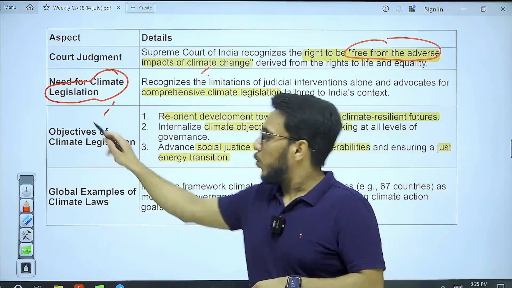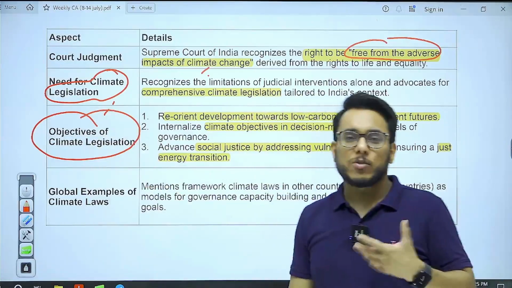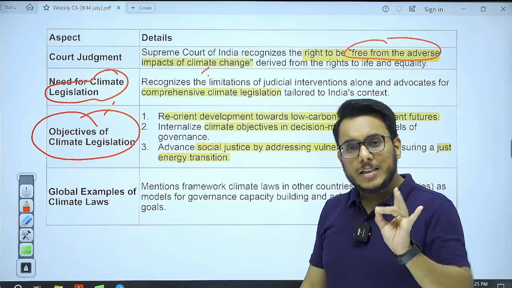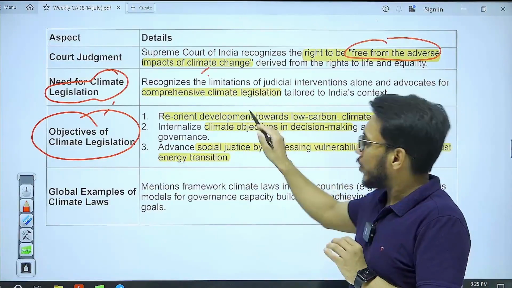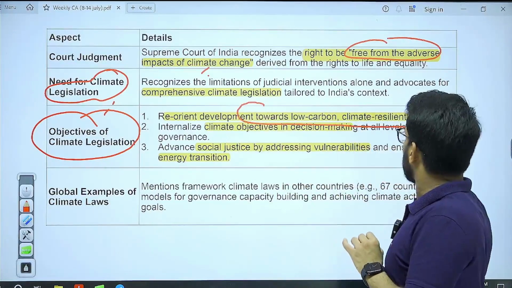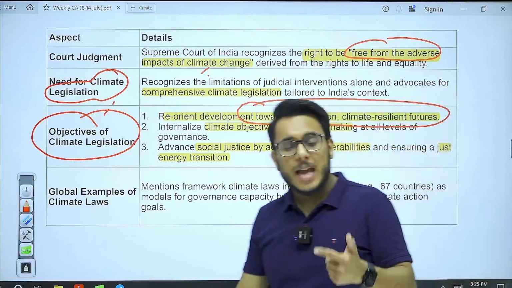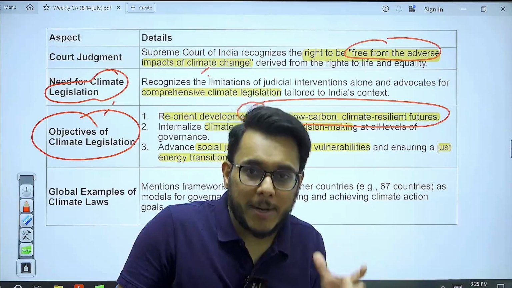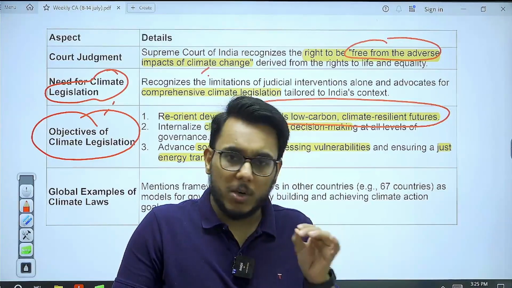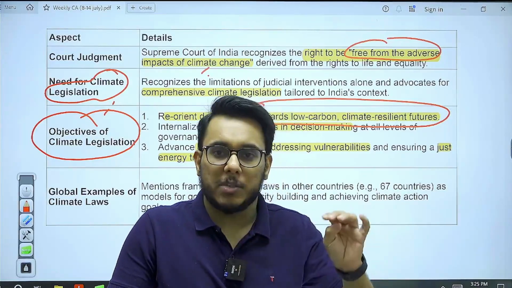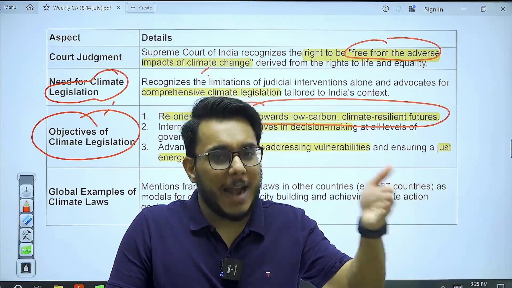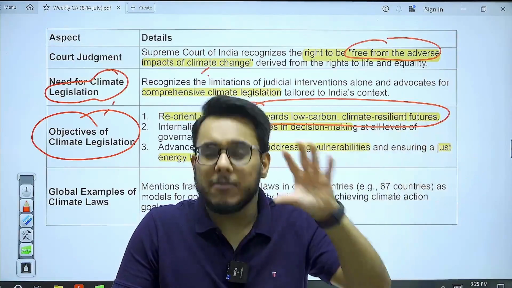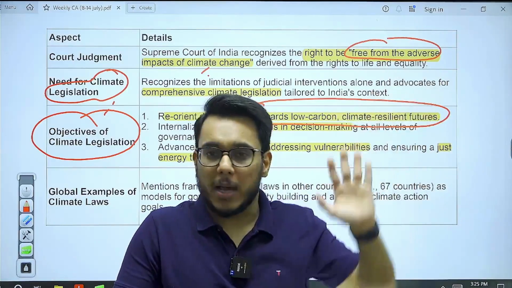Okay, now what should be the objectives of this climate legislation or climate law? It should have broadly three objectives. Number one, development should be reoriented towards a low carbon, climate resilient future. Just a few minutes back, I told you about this particular debate that is going on, with respect to should we burn coal and get the cheap electricity, or should we switch to renewable energy? Electricity will not be cheaper, but it will be more carbon sensitive.